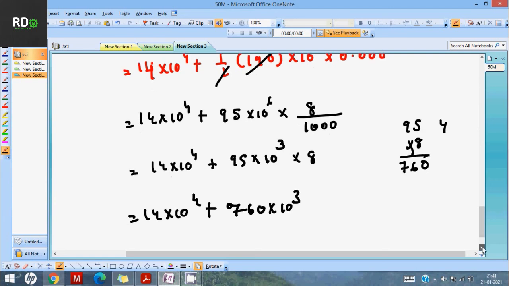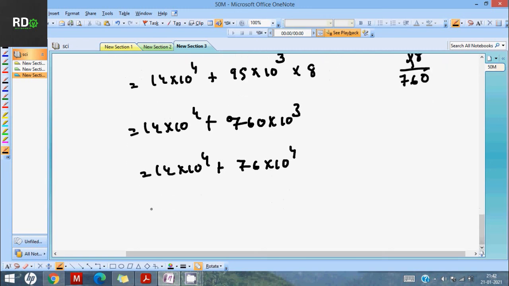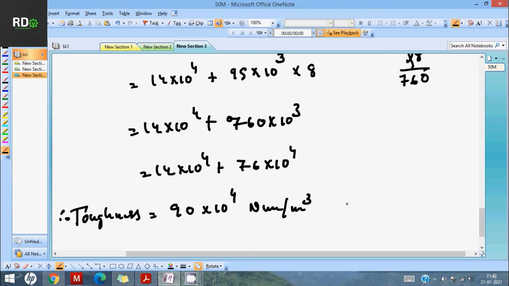So we can make this 10 to the power 4, that is 76 into 10 to the power 4. If we take 10 to the power 4 common, 14 plus 76 is 90. So 90 into 10 to the power 4. Therefore this is your toughness. You can write it as Newton meter per meter cube. So this is your toughness.